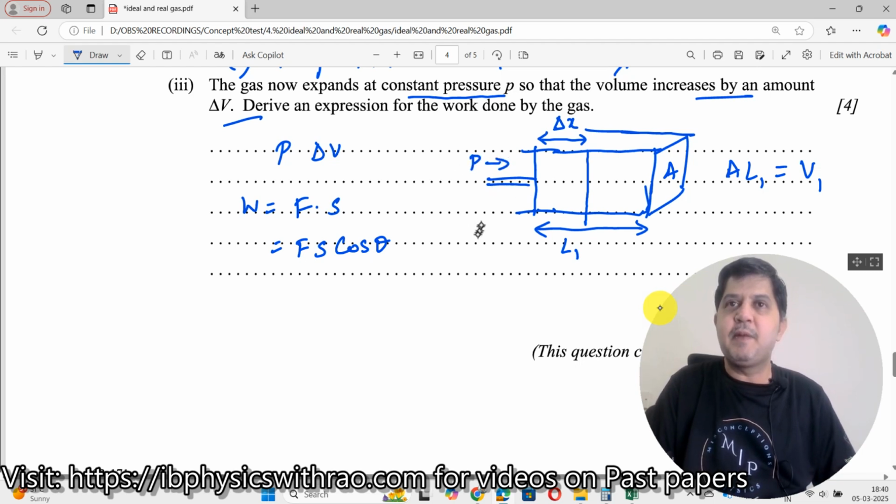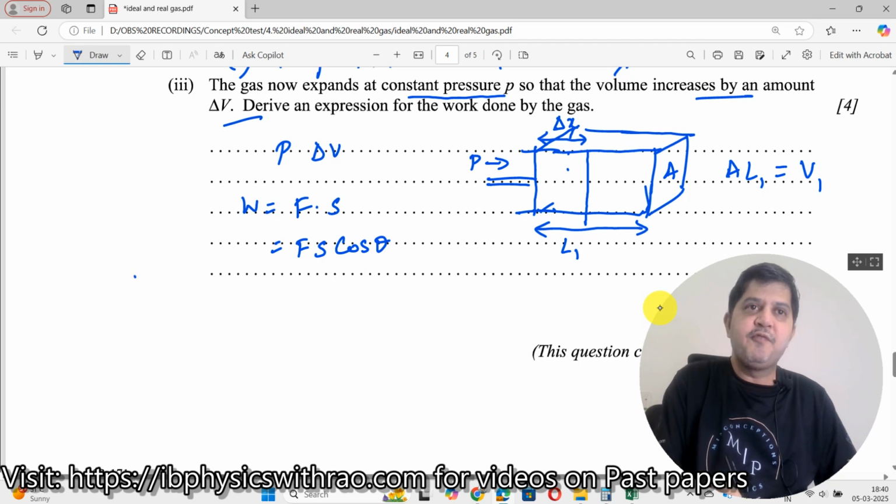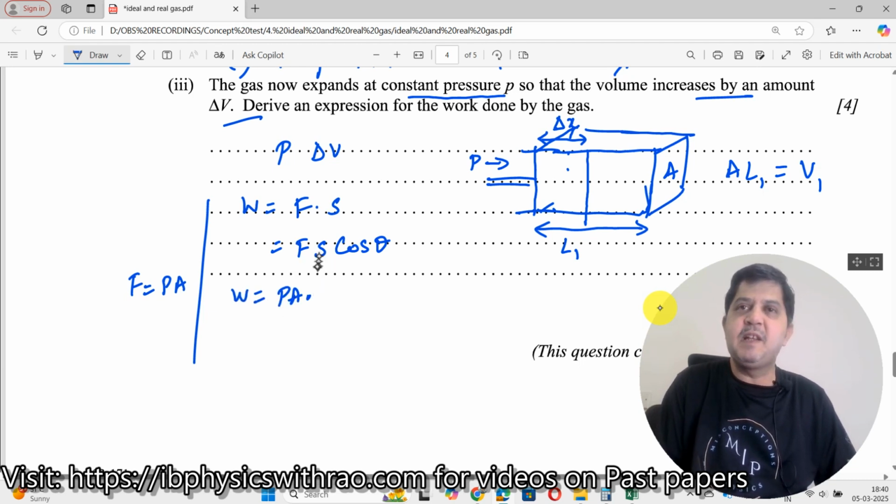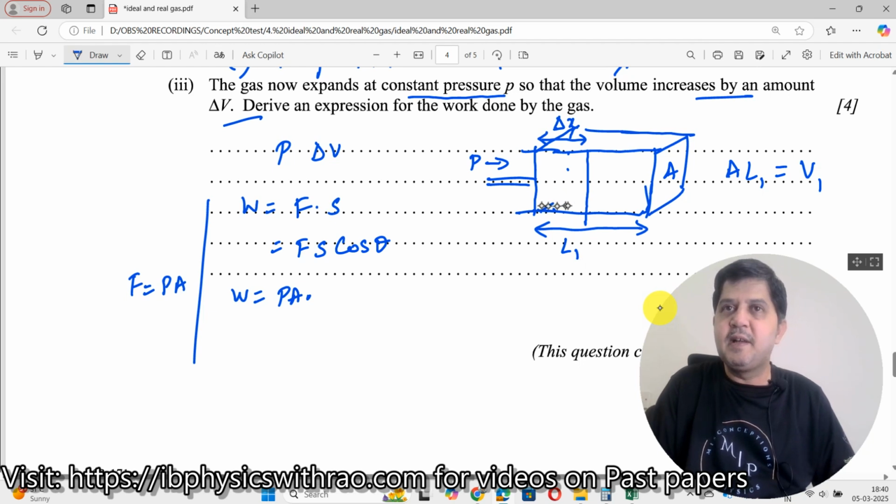Now what is the force over here? P is the pressure applied across a unit area of cross section, and this will also have the same area of cross section here, right? So force will be written as pressure into area. So I will write W is equal to pressure into area, into displacement. What is the displacement?